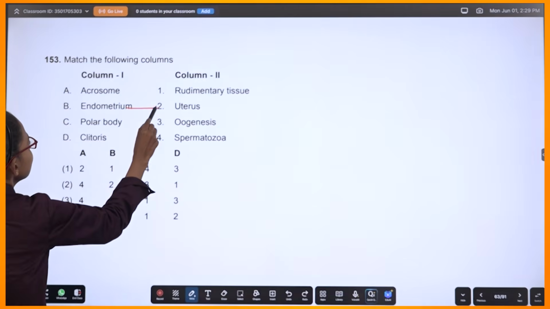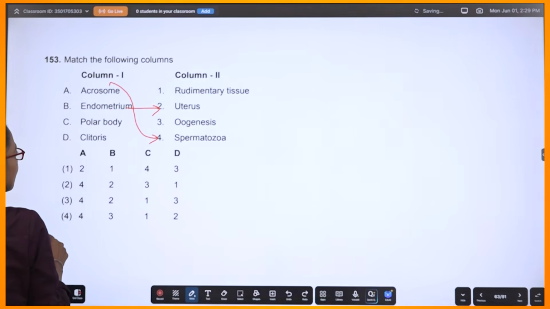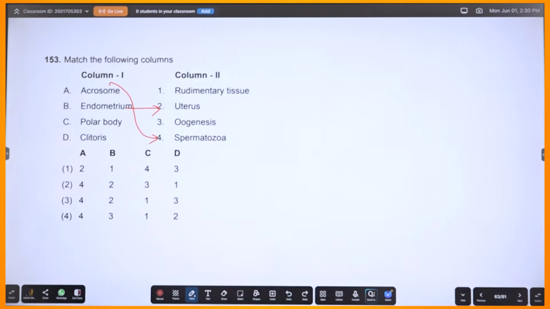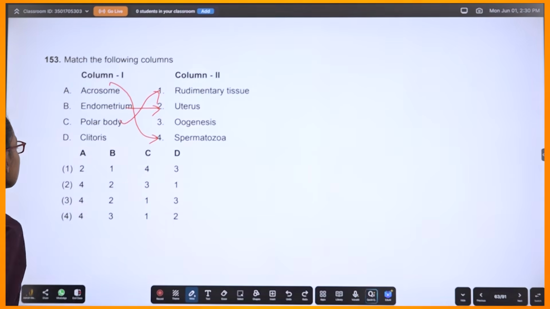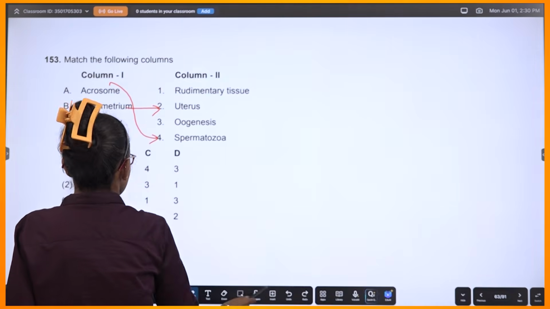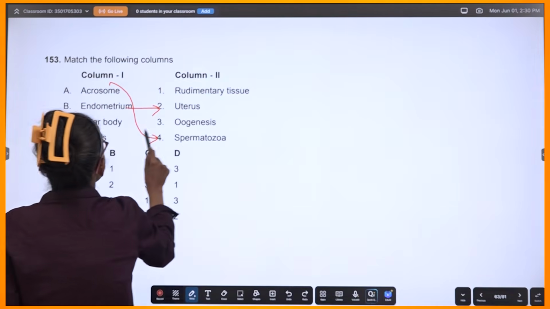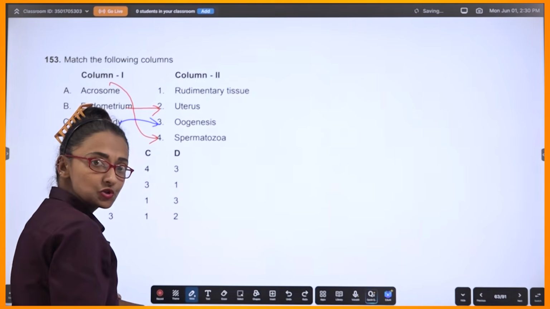Endometrium, uterus. Acrosome is present in spermatozoa. So A4, B2. Polar body will be rudimentary after a while, so it will be C1, and if I take clitoris, oh no, I can't do that. Polar body is the product of oogenesis, right?